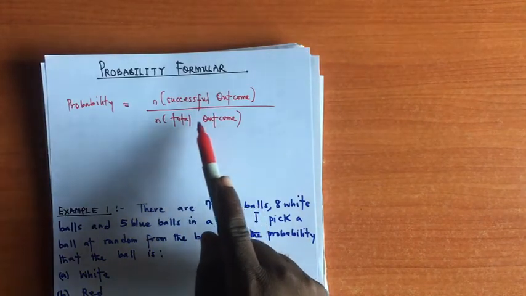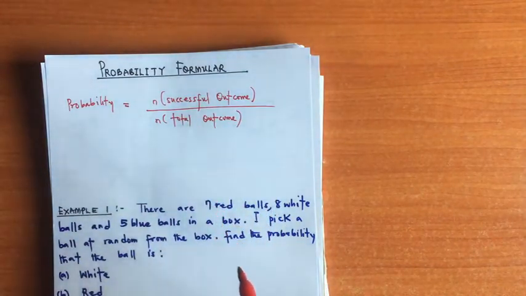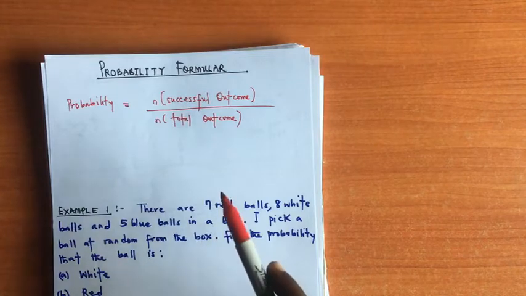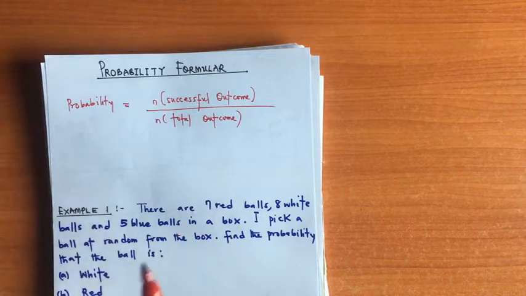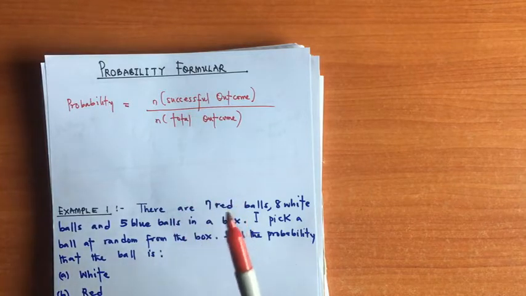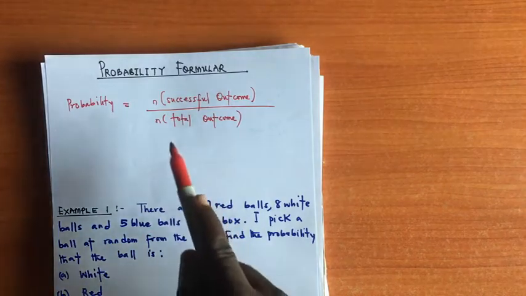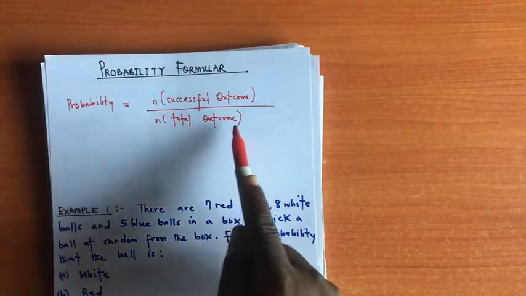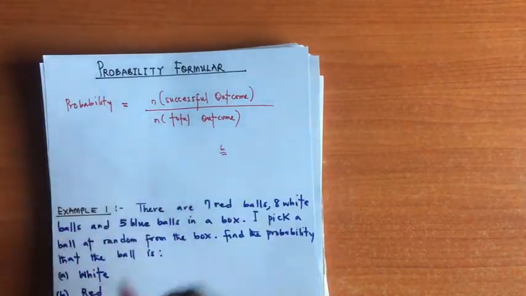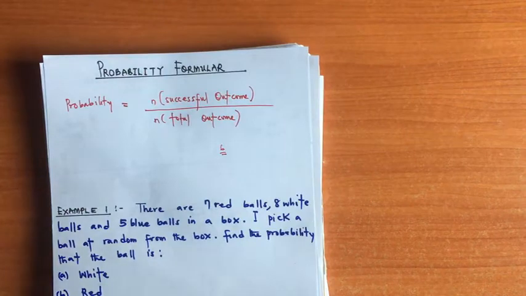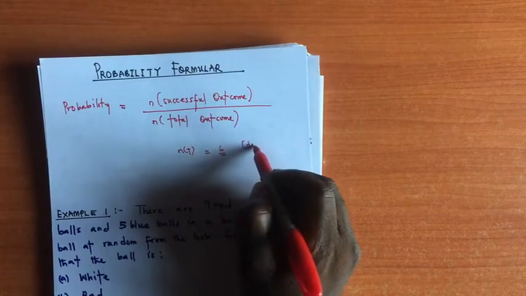For instance, if I'm going to use a die, remember it has 6 faces. If 1 doesn't show up, 2 will show up. If 2 doesn't show up, 3 will show up. If 3 doesn't show up, 4 will show up. If 4 doesn't show up, 5 or probably 6. So that means the total number of outcomes for a die will be what? 6, since it has 6 faces.